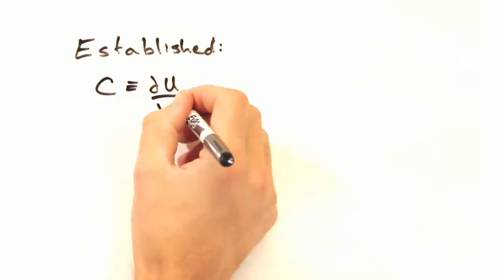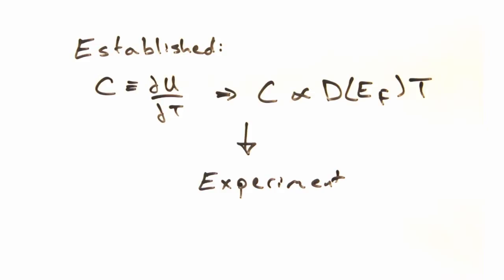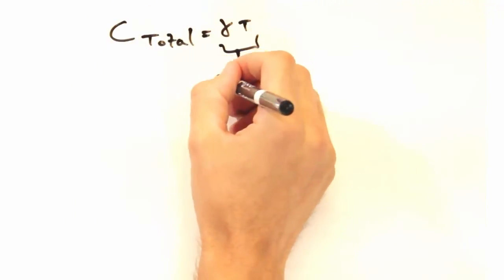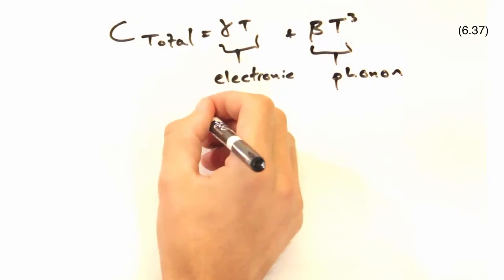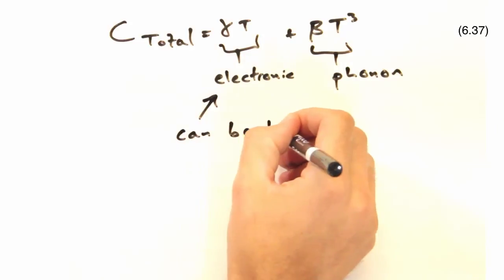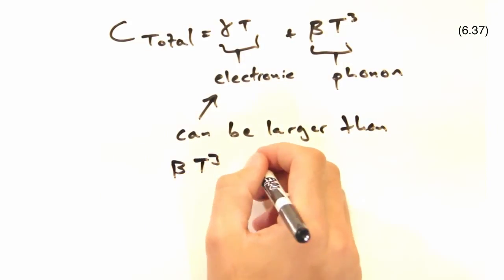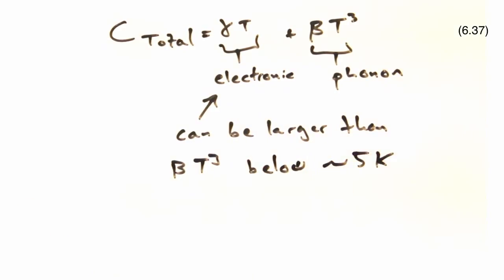Now that we've got this background established, let's take a look at why we might care about this experimentally today. We can write our total heat capacity as the electronic part, gamma, times T, plus the phonon part, beta, times T cubed. At low enough temperatures, the electronic contribution starts to matter more than the phonon contribution. And when you say low temp, how low do you mean? Think in the 5 Kelvin range.